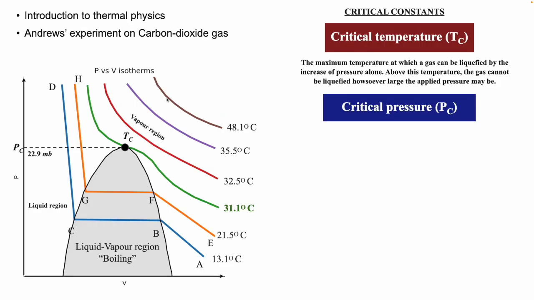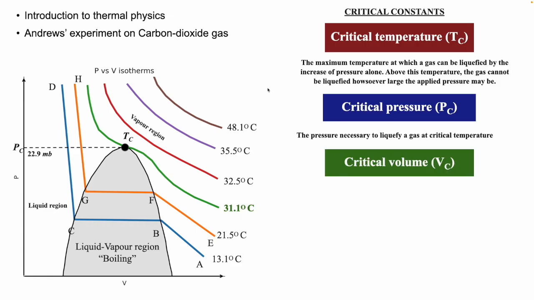And the corresponding pressure is referred to as critical pressure, which is simply the pressure necessary to liquefy a gas at critical temperature. This is easy enough. And critical volume is the volume occupied by 1 mole of a gas at critical pressure and critical temperature. Again, simple.